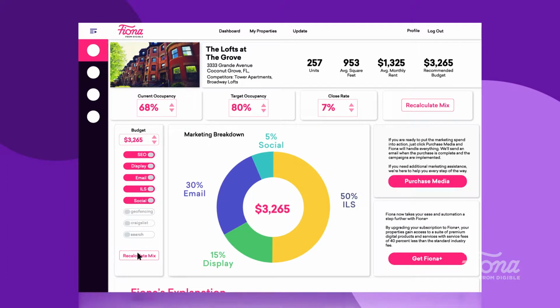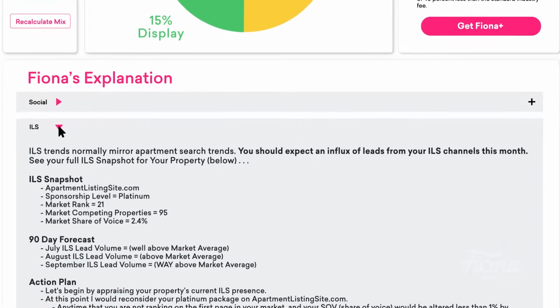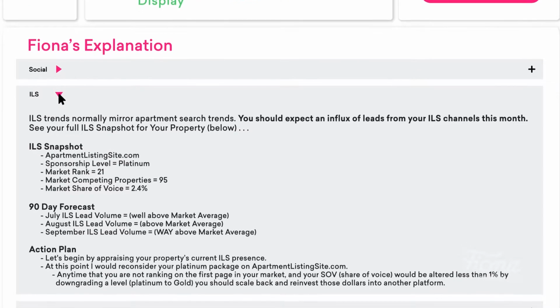Want to change your budget or selected campaigns manually? Just dial in your details and click Recalculate. Fiona provides a simple plan of action for you and your team's success, so that when it comes time to purchase advertising, everyone on your team is crystal clear on the direction.